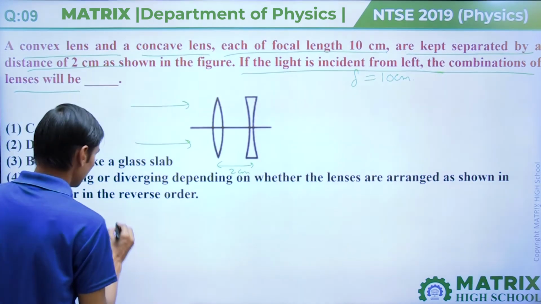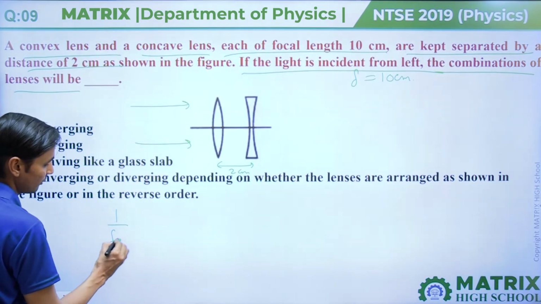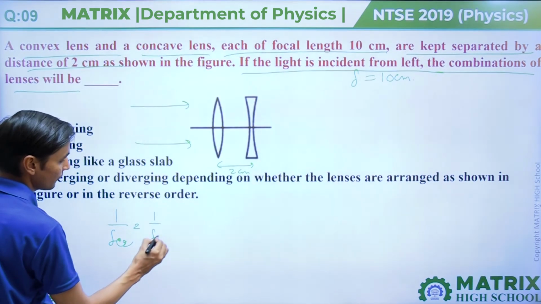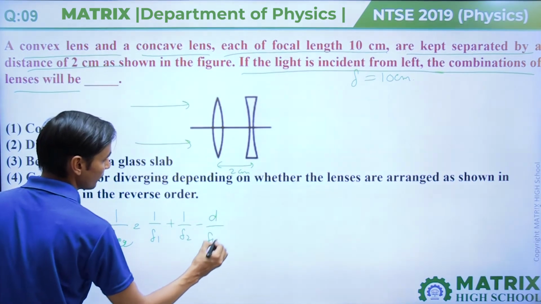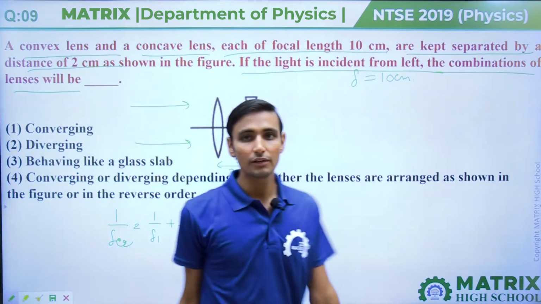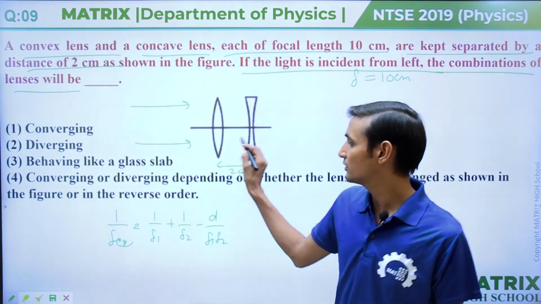Then we know that 1 upon f equivalent equals 1 upon f1 plus 1 upon f2 minus d upon f1 f2. This will give our net focal length for the system.